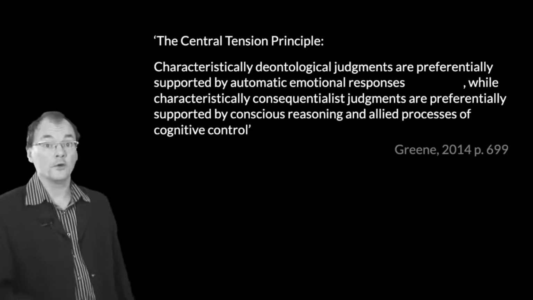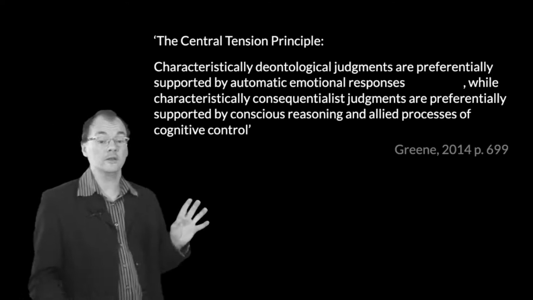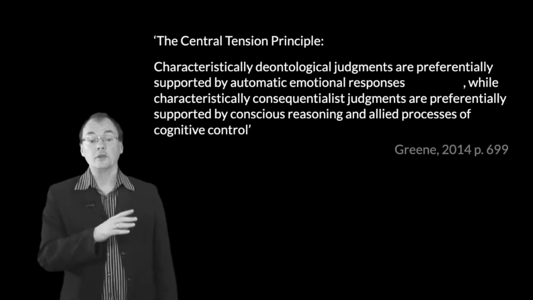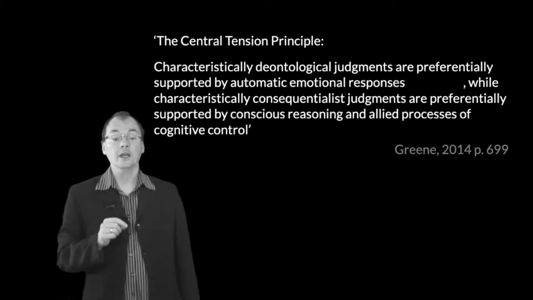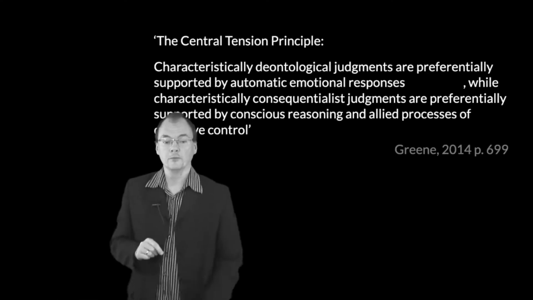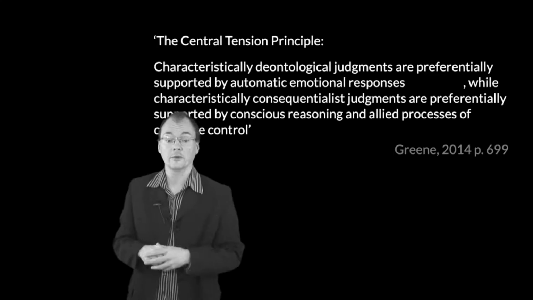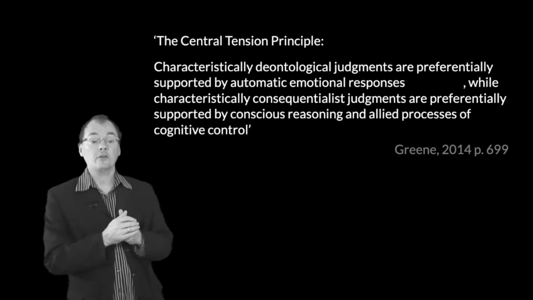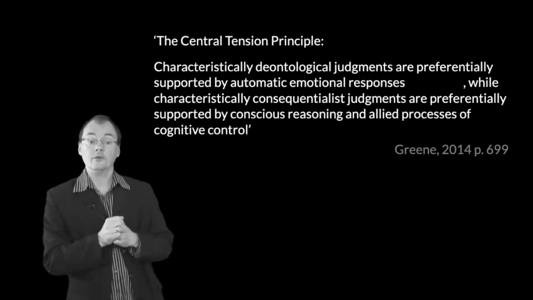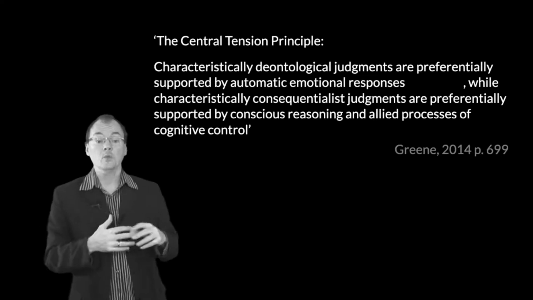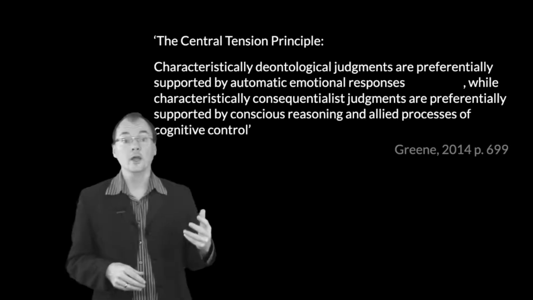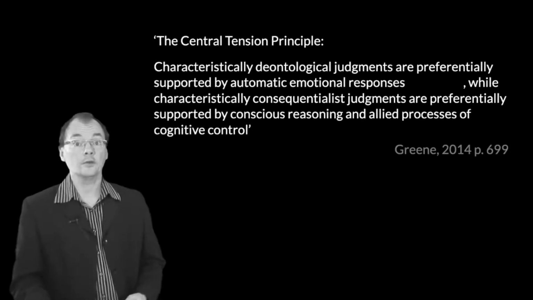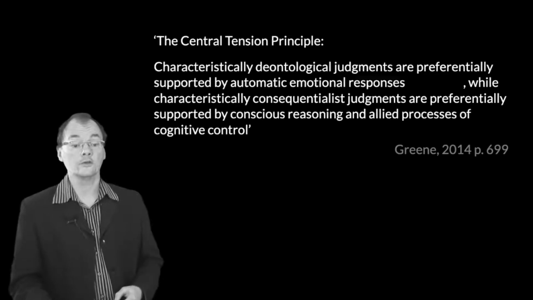Now, here's what we've got in the ethical case. It's a little bit less clear. Green says here's what he calls the central tension principle. Now, I'm not sure why it's called a principle. I think it's a hypothesis, an auxiliary hypothesis. He says, characteristically deontological judgments are preferentially supported by automatic emotional responses, while characteristically consequentialist judgments are preferentially supported by conscious reasoning and allied processes of cognitive control.